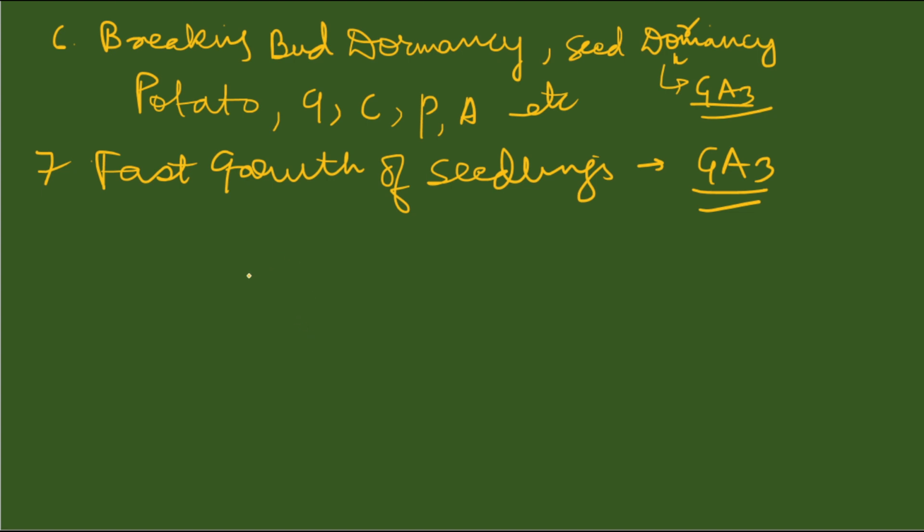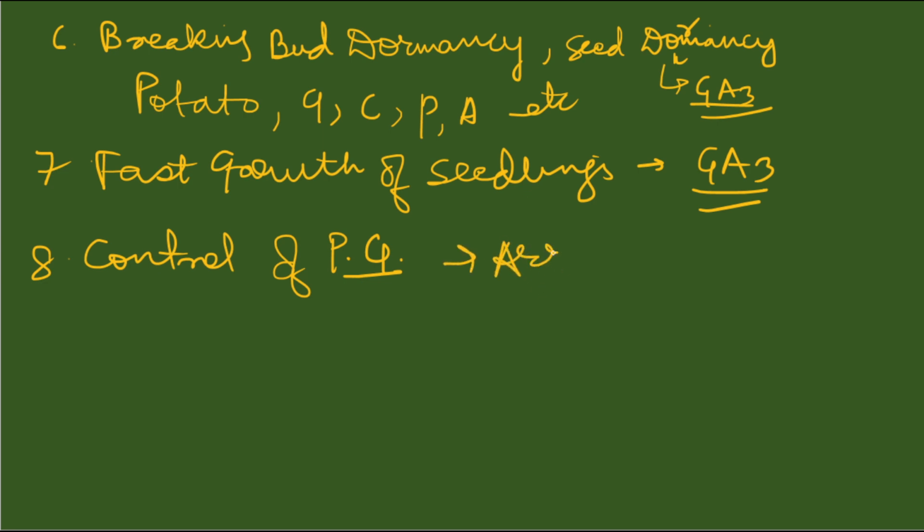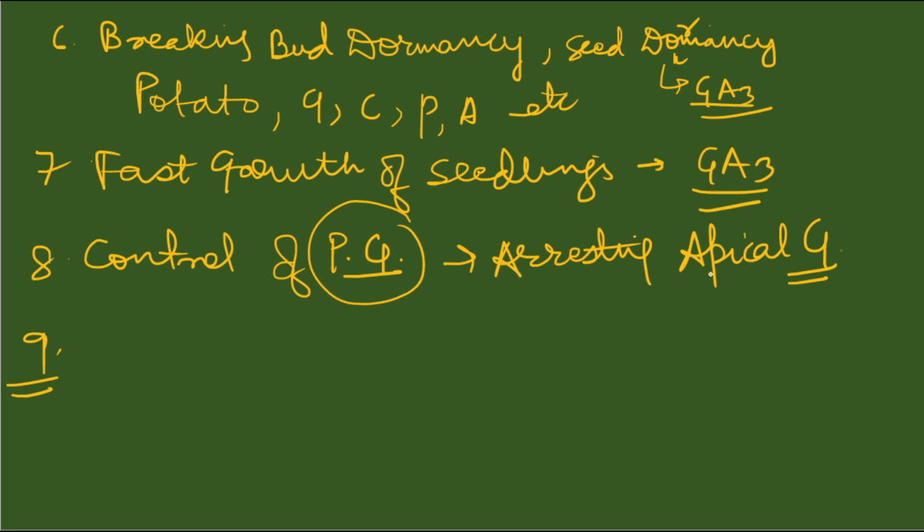It is very much helpful in control of plant growth. For example, it helps in arresting apical growth of plant, which reduces the cost of pruning in later stages. When the plant grows so big, we need to prune it. But commercial application of gibberellins can help in control of plant growth. That is, it arrests apical growth, and we don't need pruning.